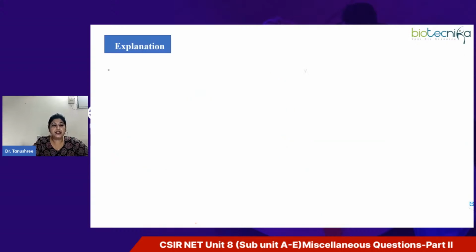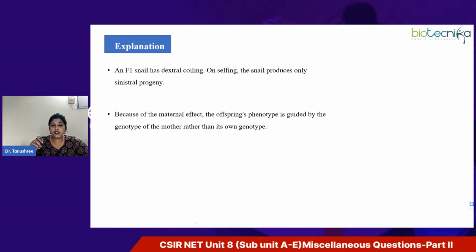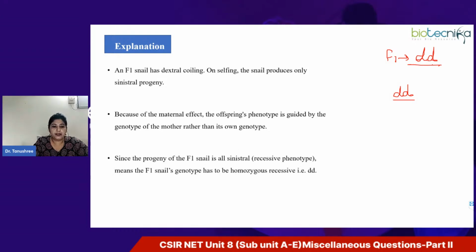Here in the question, it is mentioned that the F1 snail has dextral coiling, and on selfing, the snail produces only sinistral progeny. Because the progeny is sinistral, and the phenotype of the progeny is determined by the genotype of the mother, the female parent definitely must have the sinistral allele in homozygous condition. Therefore, the answer here is option 3.